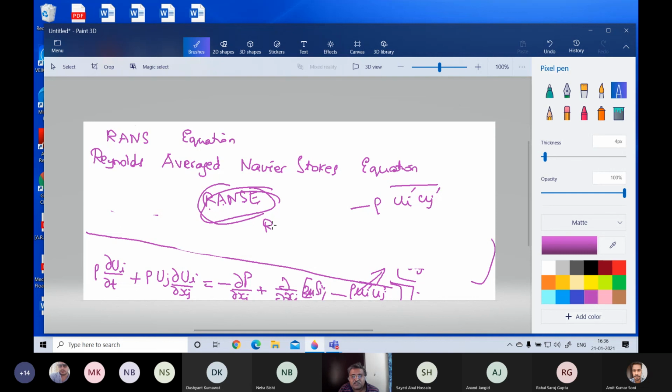This is known as a Reynolds stress. Reynolds stress is equal to minus rho ui prime uj prime bar. You have to note that there is a negative associated with it. If I take this rho out, it is known as a specific Reynolds stress. That word is not really used; it's just for knowing purposes only. What you need to know is Reynolds stress: minus rho ui prime uj prime bar. This is also an important term.